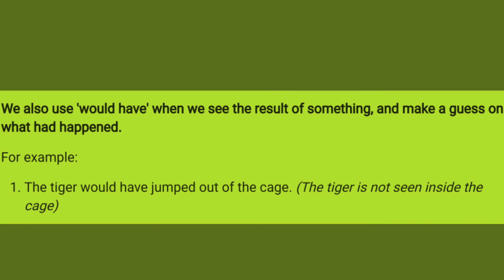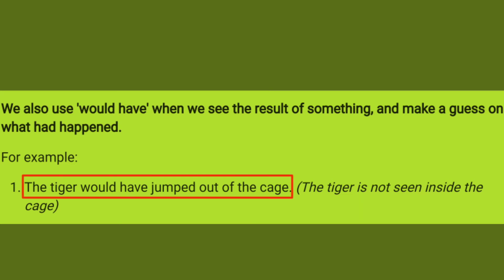We also use "would have" when we see the results of something and make a guess on what had happened. In that case, let's see some examples. Number one: the tiger would have jumped out of the cage. The tiger is not seen inside the cage, so we might express our fear, our guess, that the tiger would have jumped out of the cage. It might have jumped out of the cage.